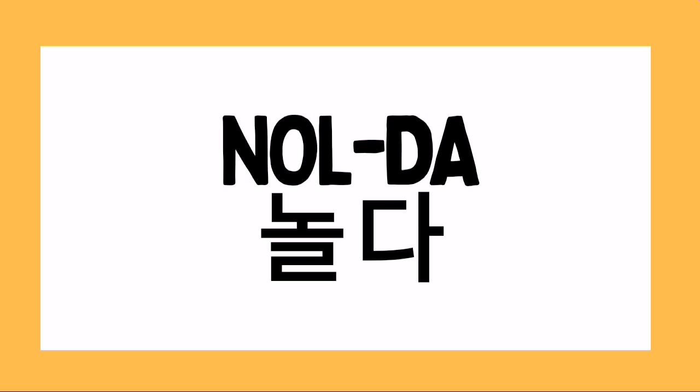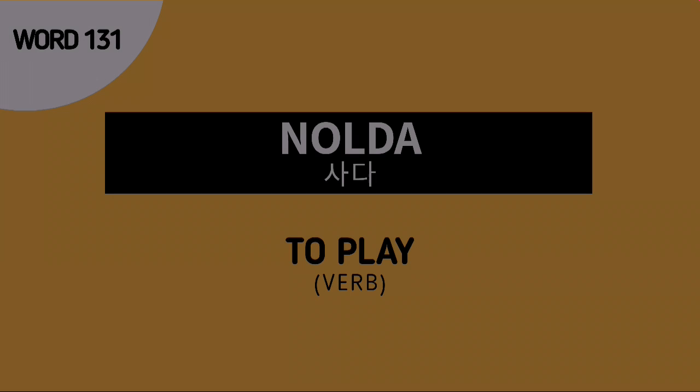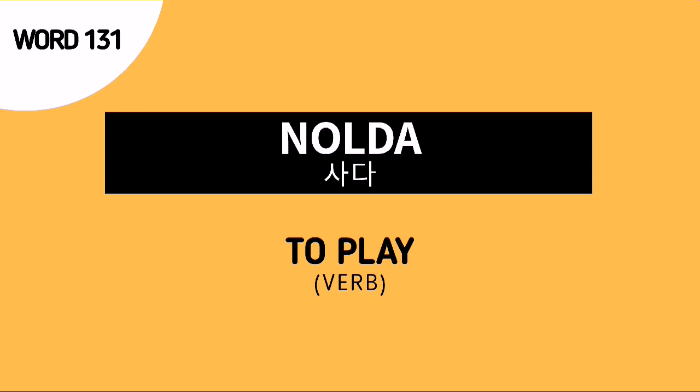Word number 131. Nolda. This is pronounced as a two-syllable word. The first syllable is nol, the second syllable is da. Pronounce it with me. Nolda. The word nolda is another Korean root verb which means to play. Again, this is the verb which means to play.